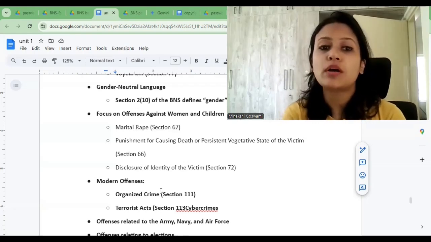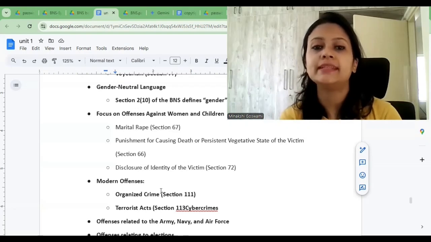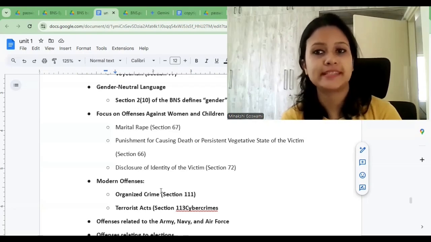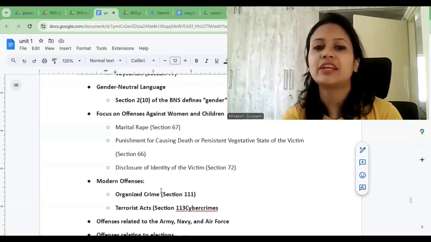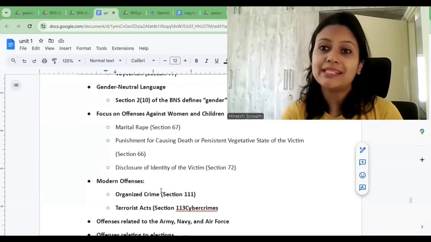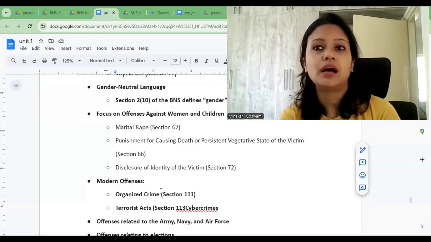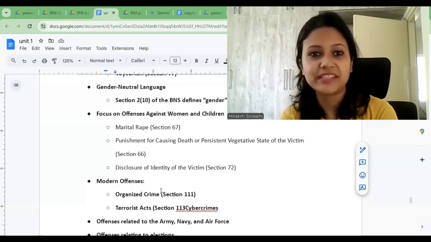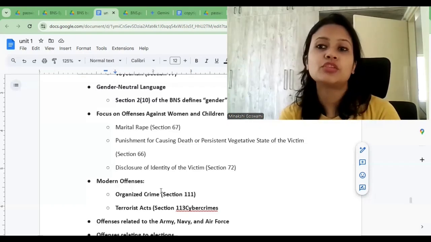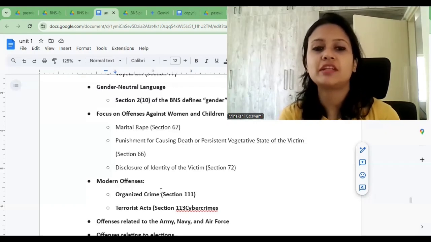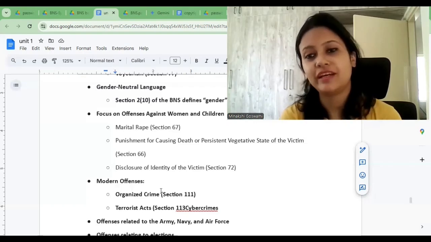Then BNS also talks about punishment for causing death or persistent vegetative state of the victim under section 66. So it introduces stricter punishment for offenders who cause the victim's death. In many situations we see, right, the Calcutta doctor rape case, the Nirbhaya murder case, that the victim at the end dies or is left in a persistent vegetative state, where it's almost like the person is dead.